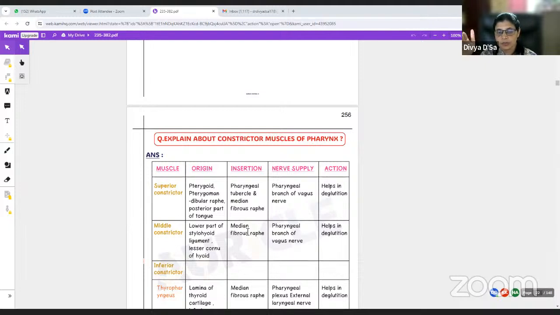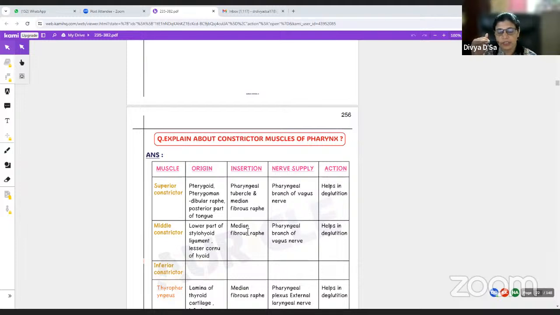It inserts into the pharyngeal tubercle. From there, there is a pharyngeal raphe which will be running downwards. So it gets inserted into the median fibrous raphe, that is the pharyngeal raphe. Nerve supply is by the pharyngeal branch of vagus nerve. Okay, through the pharyngeal plexus, it is supplied. And it helps in deglutition.